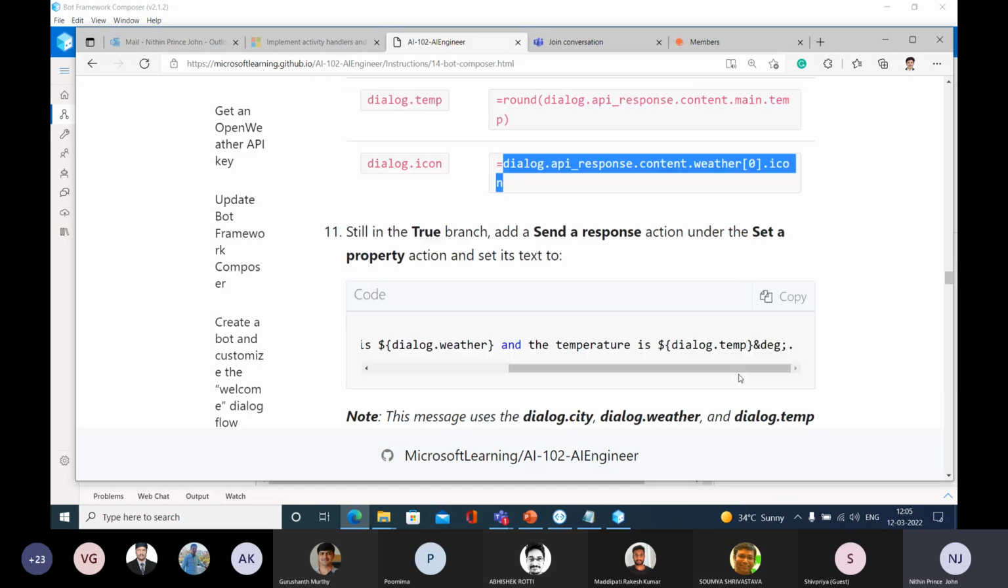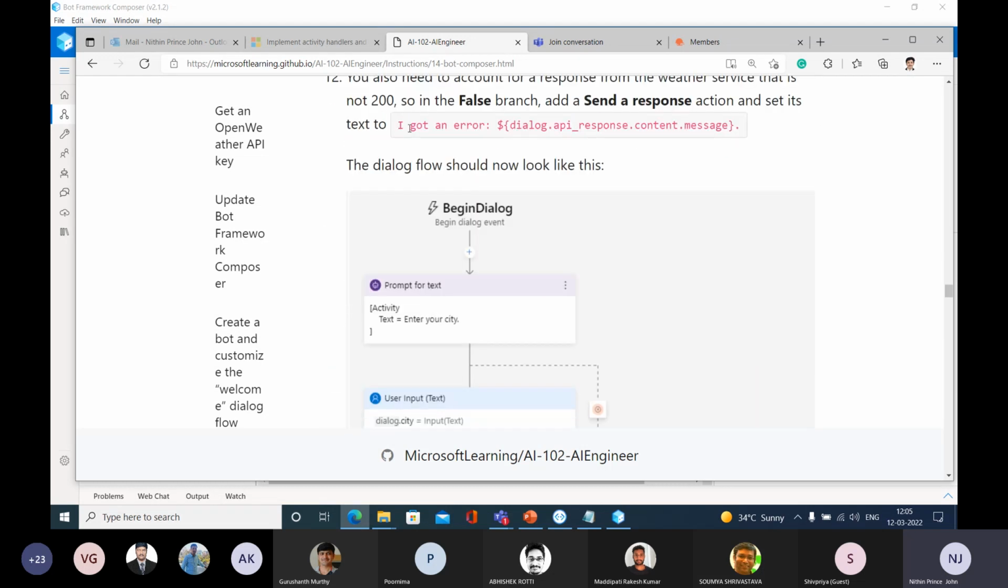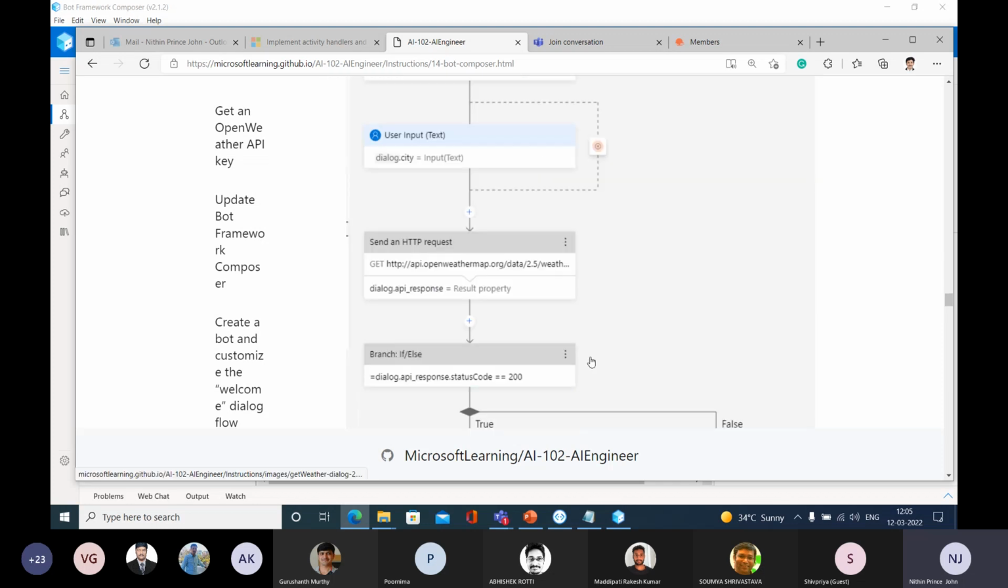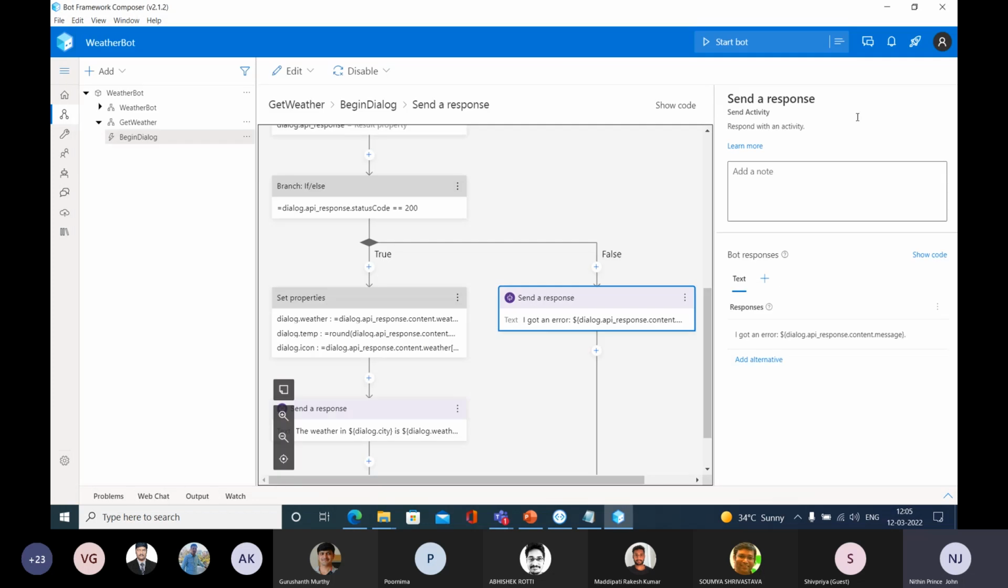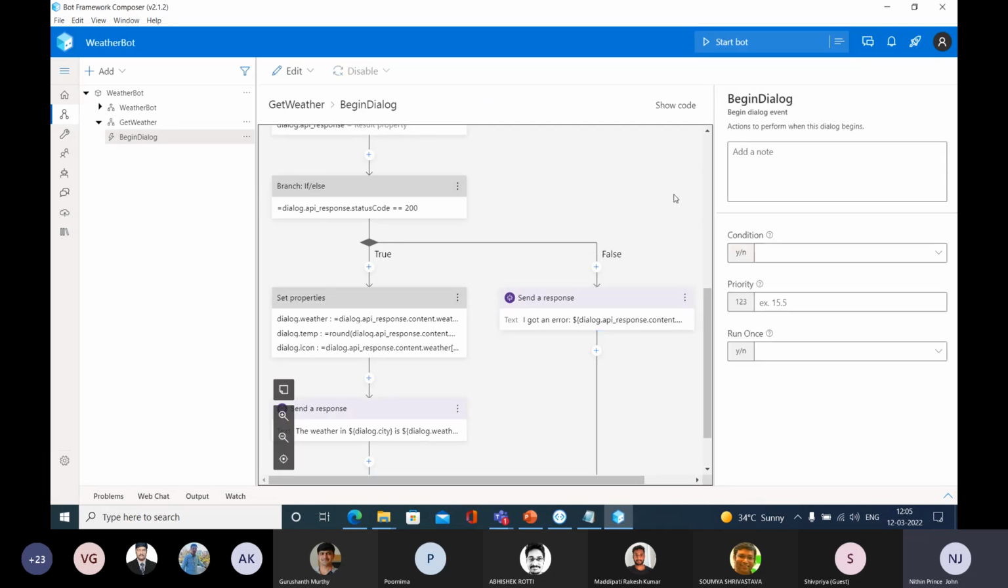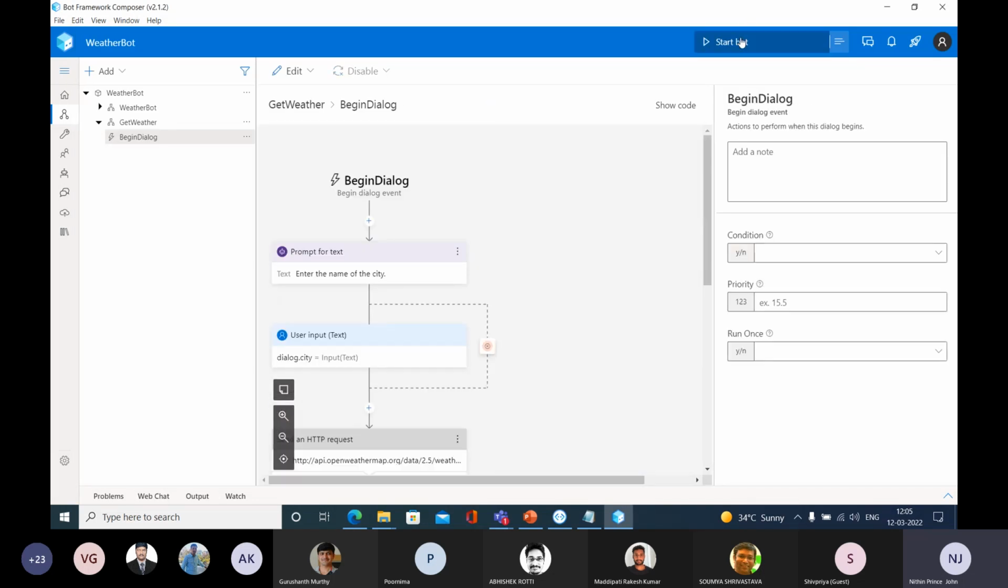Okay. So we are able to access this. We are able to send that response. If anything goes wrong, then we are able to get that error. So now we are able to run up to this point. Let me run this and check whether it is a success or not. So go and start this bot. Let me wait for that.